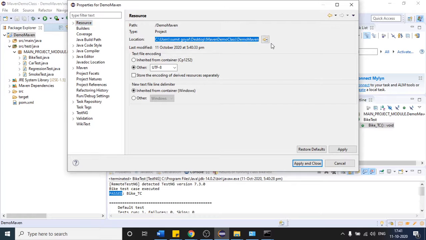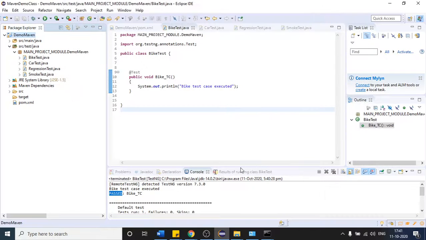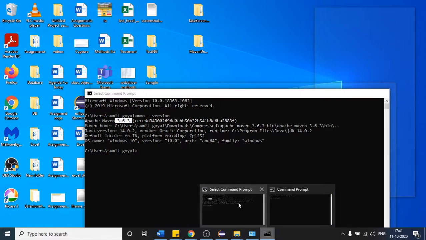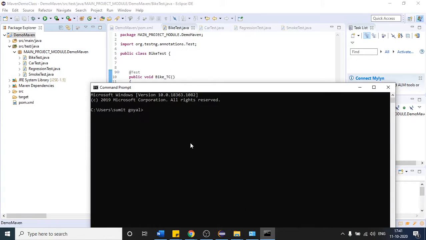Copy the path and place it in the command prompt and change the directory. Let us first come to the C directory. Then only I think we can change. So cd dot dot, cd dot dot, and we came here. I am just clearing the screen with the help of the clear screen command. After that, change the directory to this. So we came to our project path. Let me clear the screen again.